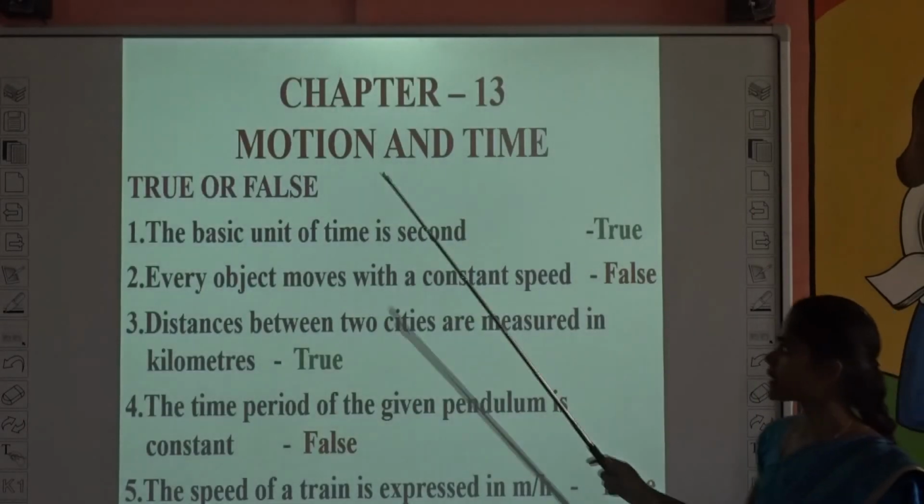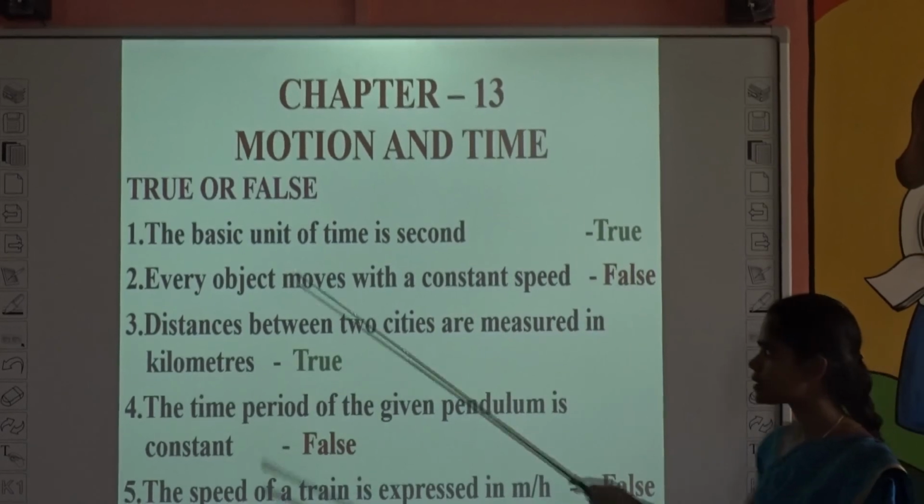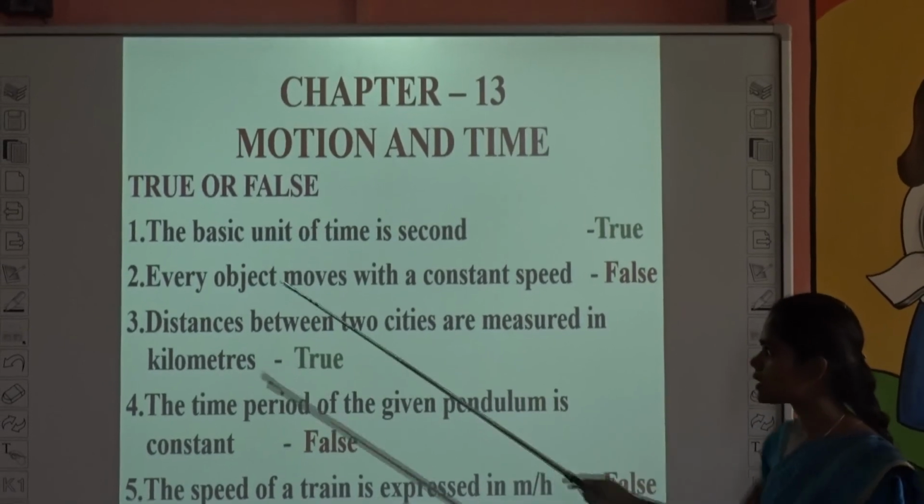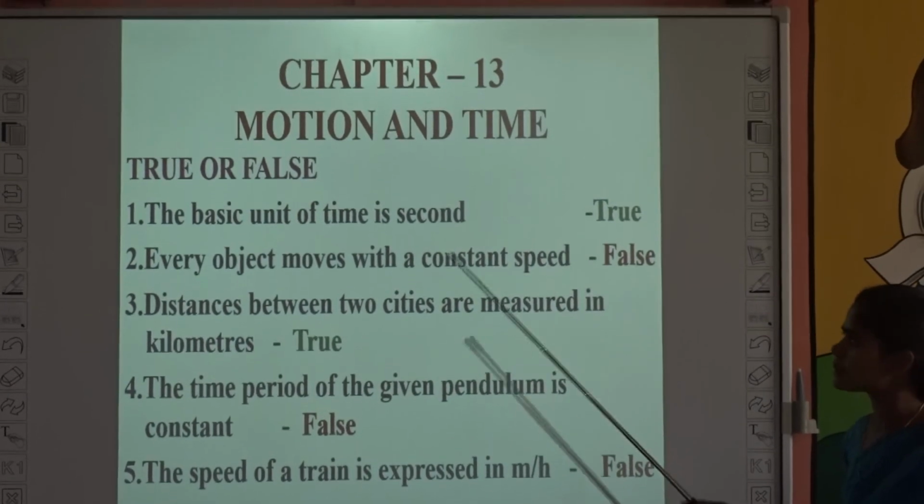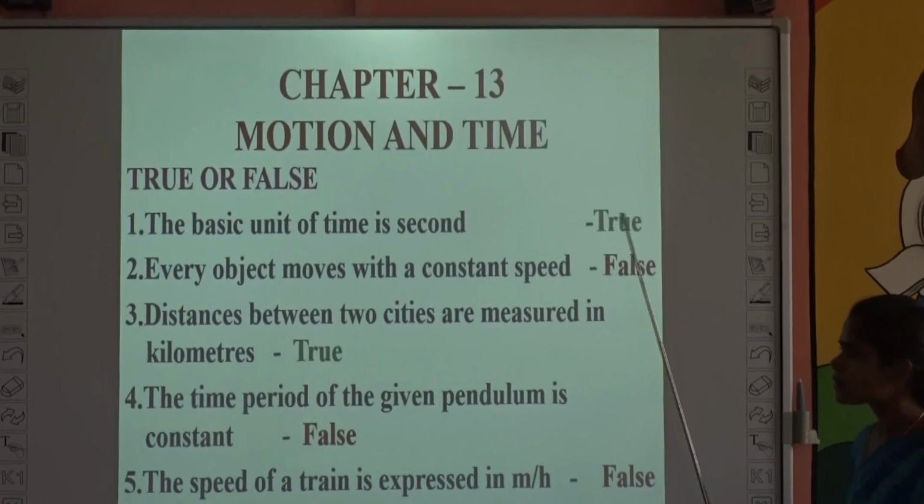See, the name of the chapter is motion and time. First one, true or false. A basic unit of time is second. Yes, it is second. So the basic unit of time is second is true.